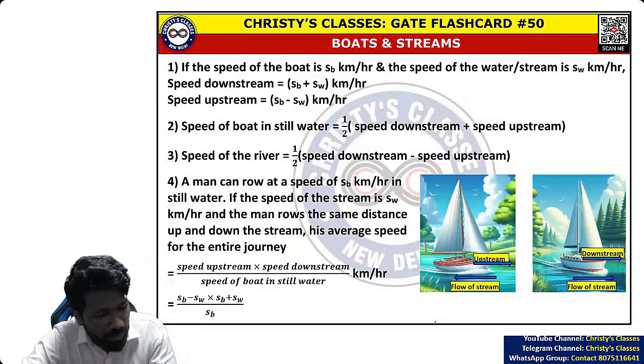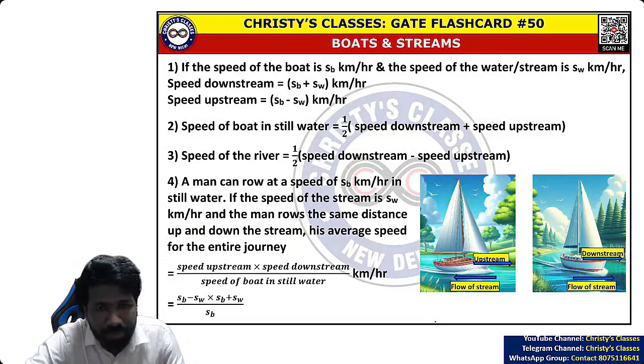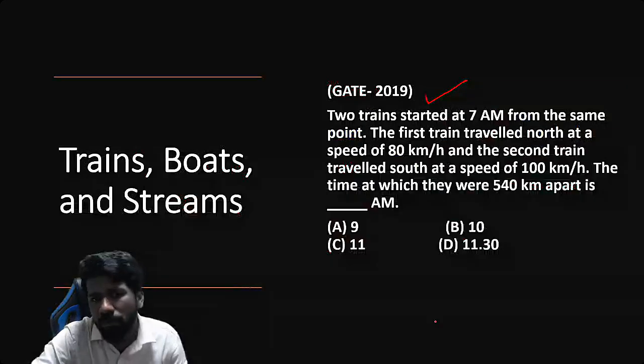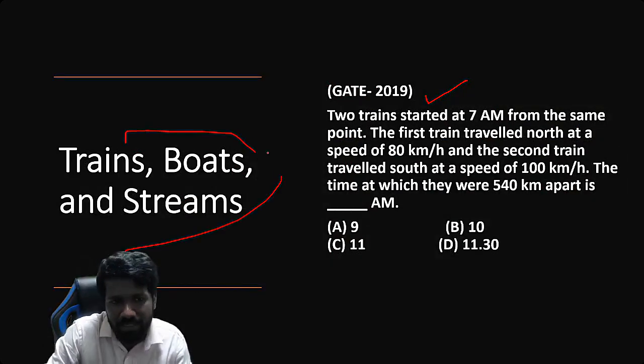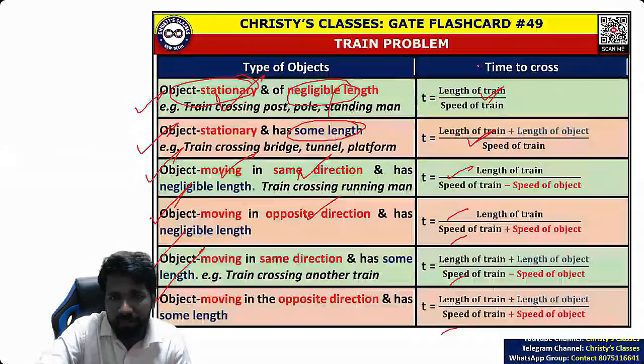Then the frequency of boat and stream problems is very low. Train problems are more frequent than boat and stream, but 1 or 2 questions were asked from boat and stream problems before. We will be discussing that also. Train, boats and stream we will discuss in a single lecture. This is an example of a train problem.